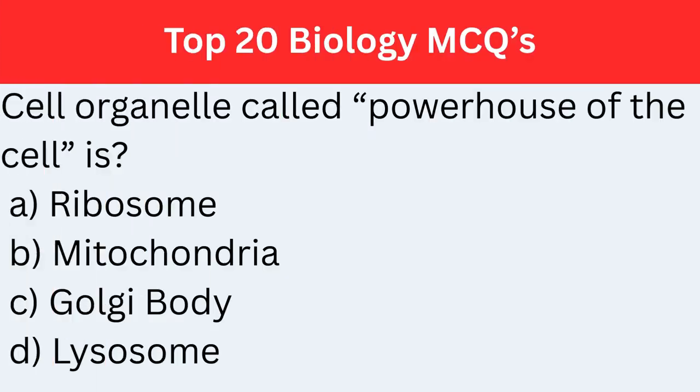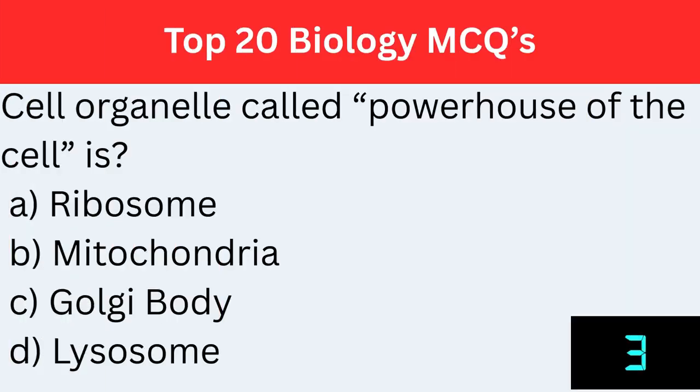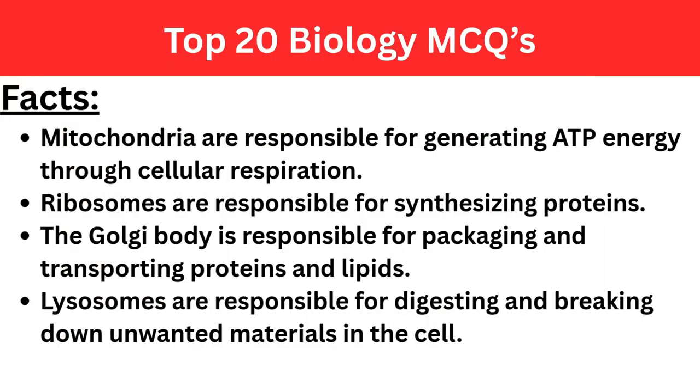Cell organelle called powerhouse of the cell is... The correct answer is option B, mitochondria. Facts. Mitochondria are responsible for generating ATP energy through cellular respiration. Ribosomes are responsible for synthesizing proteins. The Golgi body is responsible for packaging and transporting proteins and lipids. Lysosomes are responsible for digesting and breaking down unwanted materials in the cell.